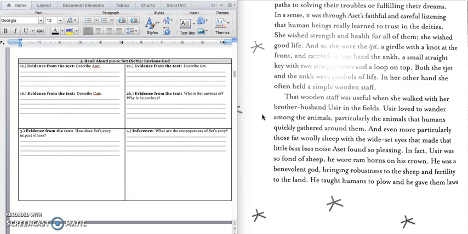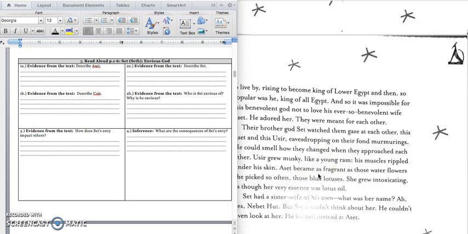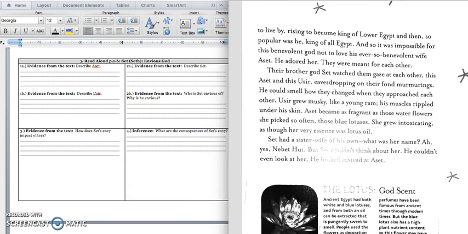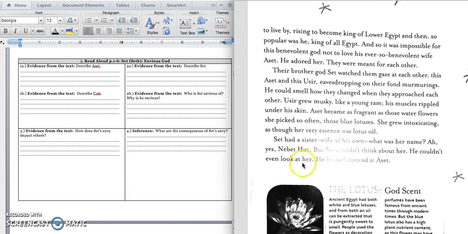He taught humans to plow and gave them laws, turn the page, to live by, rising to become the king of Lower Egypt, and then, so popular was he, king of all Egypt. And so it was impossible for the benevolent god not to love his ever so benevolent wife Aset. He adored her. They were meant for each other.